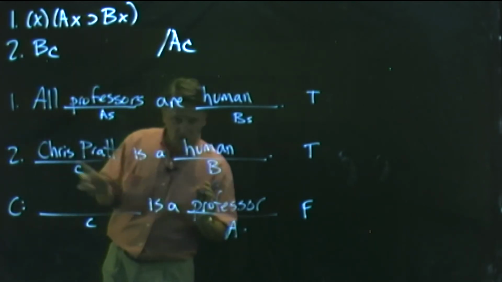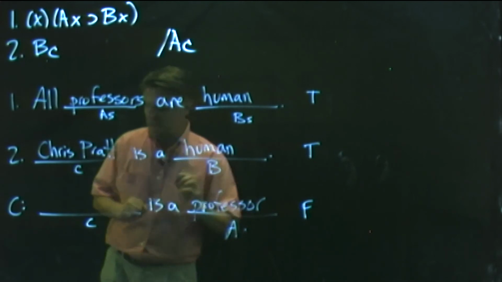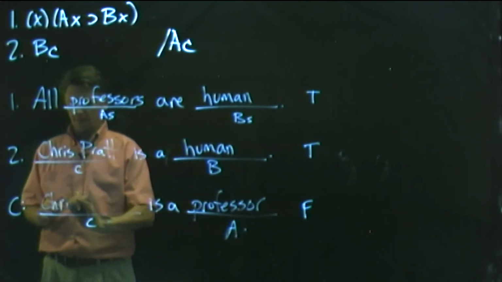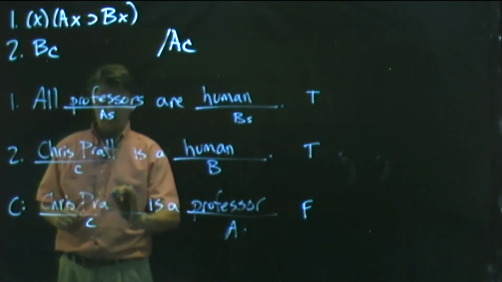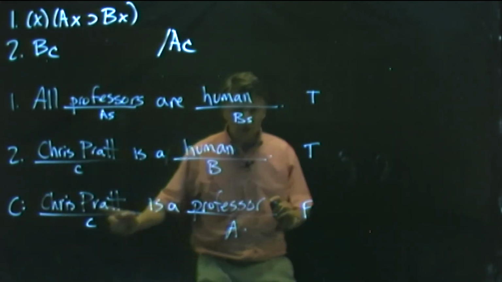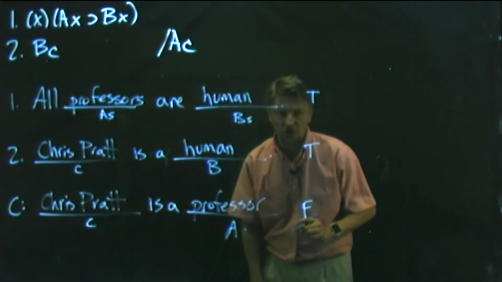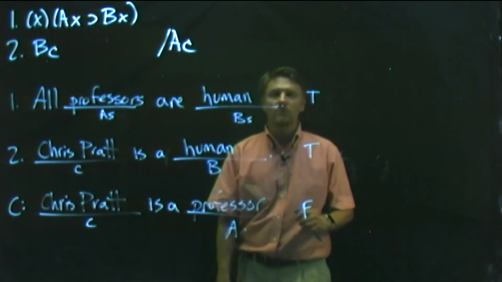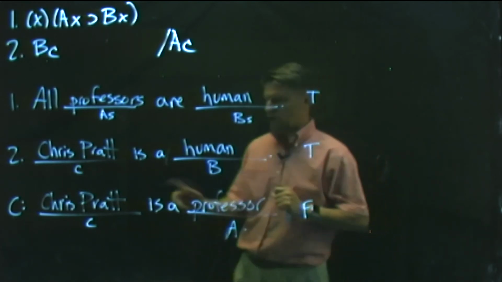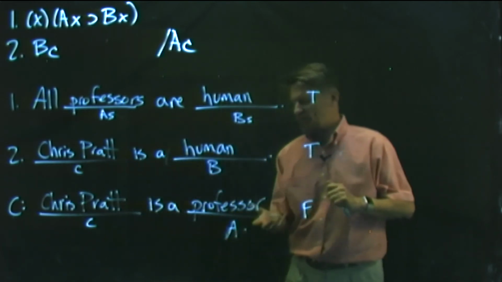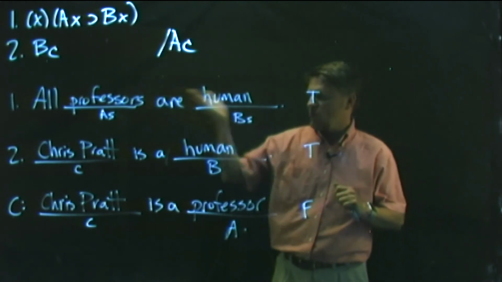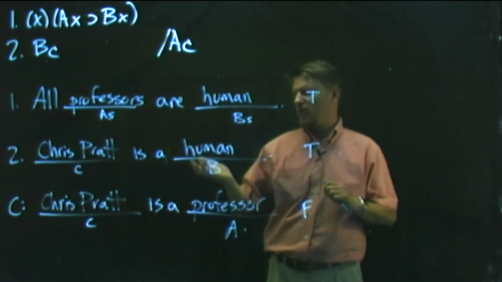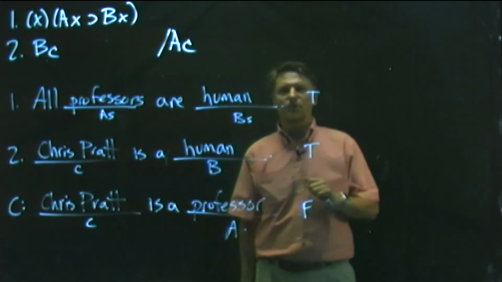the actor, of course. Chris Pratt is a human. Yes, he is. Chris Pratt is a professor. No, he's not, right? He's an actor. Maybe someday he'll become a professor, but currently he's not. So this is definitely false. So it is true that all professors are human. It is true that Chris Pratt is a human. It is false that Chris Pratt is a professor.